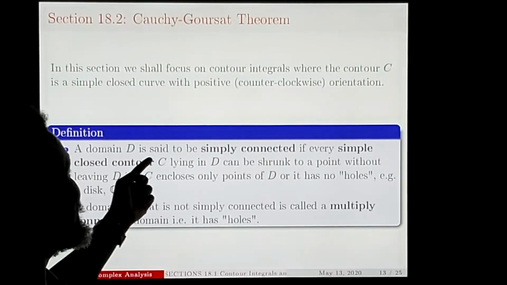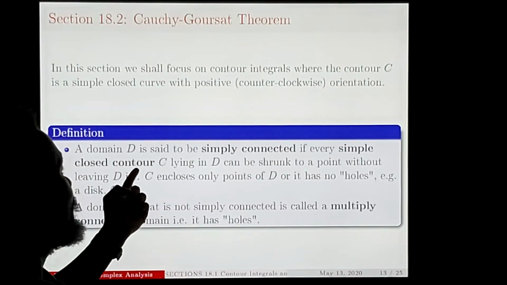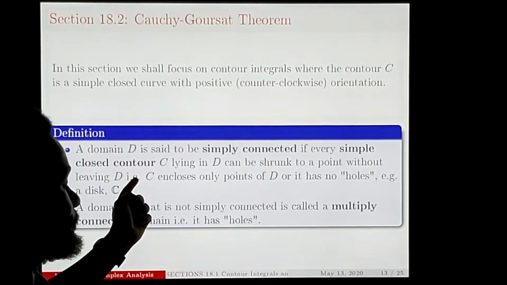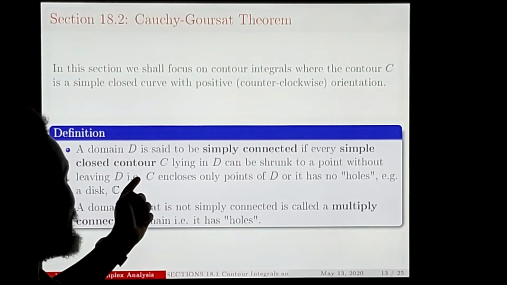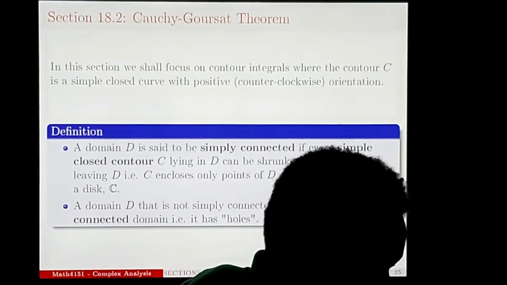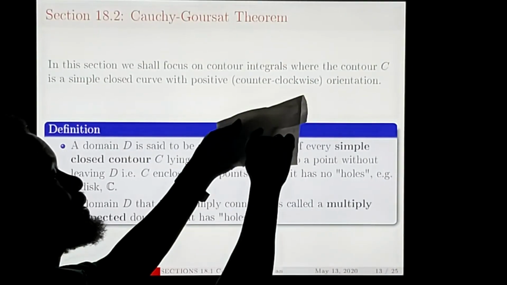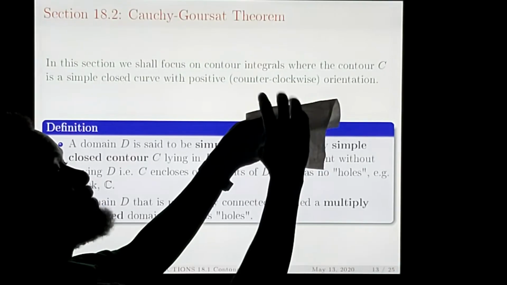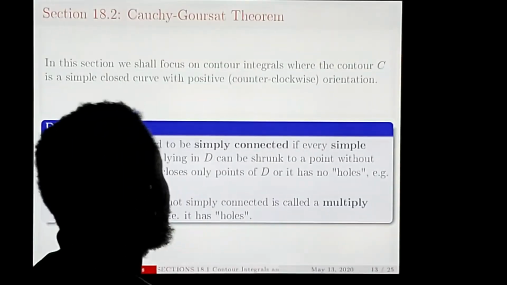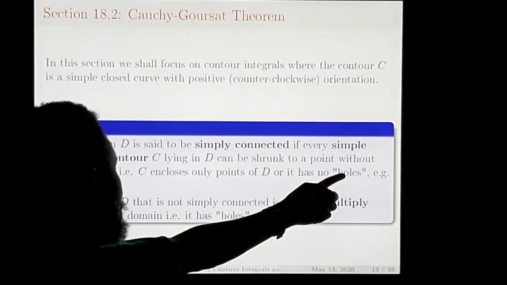So a definition: a domain D is said to be simply connected if every simple closed contour C lying in the domain D can be shrunk to a point without leaving D. When we say that, what do we mean? Let me see whether I have something to illustrate for you. Maybe this will help. If this is a point inside, and we have a curve around here, if we shrink the curve to a point, we still remain within D. So this is just saying that C encloses only points of D, or rather, it has no holes.